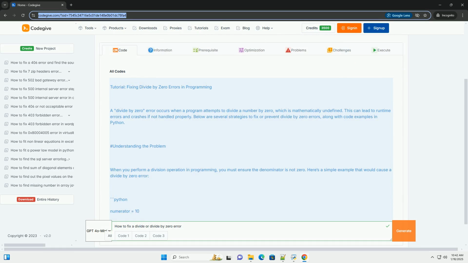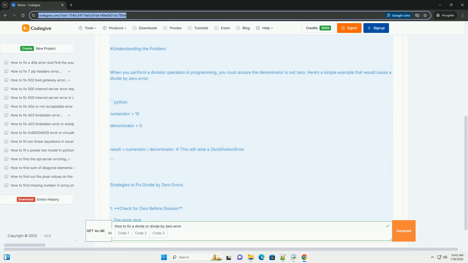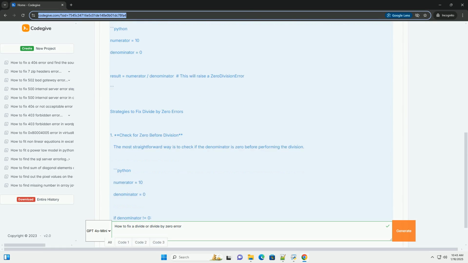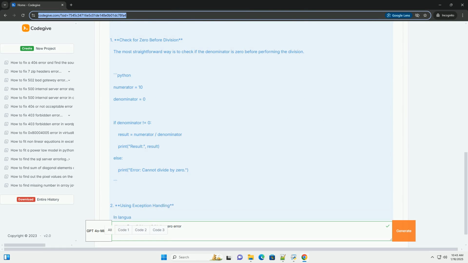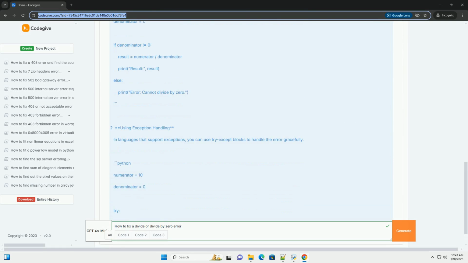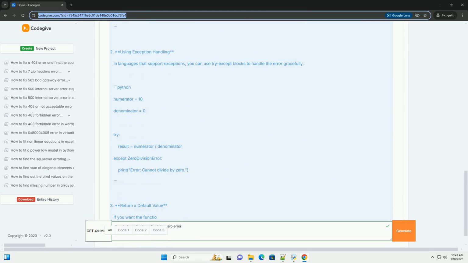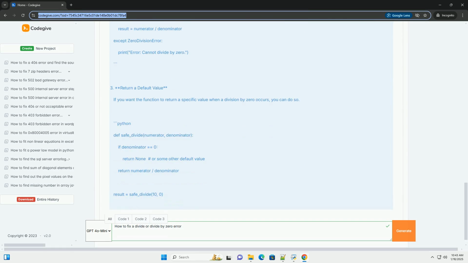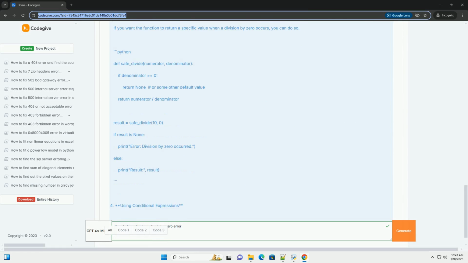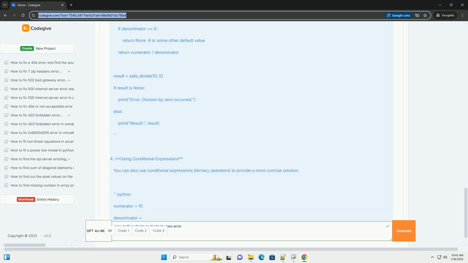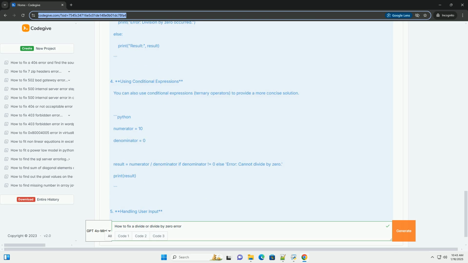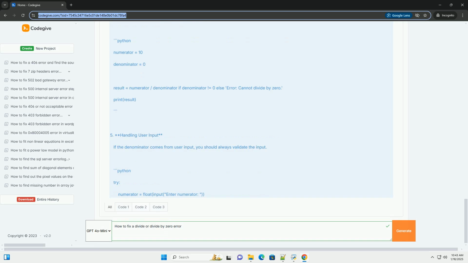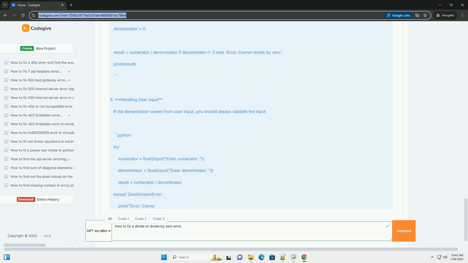Tutorial: Fixing divide by zero errors in programming. A divide by zero error occurs when a program attempts to divide a number by zero, which is mathematically undefined. This can lead to runtime errors and crashes if not handled properly. Below are several strategies to fix or prevent divide by zero errors, along with code examples in Python.